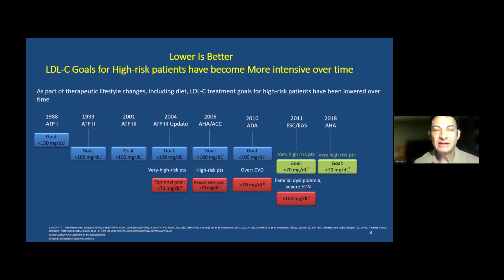And what you see here on this slide is how the goalpost of the target LDL has changed over the number of years. If you go back to 1988, the ATP1, the target to control LDL was 130, and now that has come down to 70, even to 50 and 40. So that is the LDL target levels that we are looking at. So we have become more intensive in reducing the LDL level, to bring it down as low as possible.